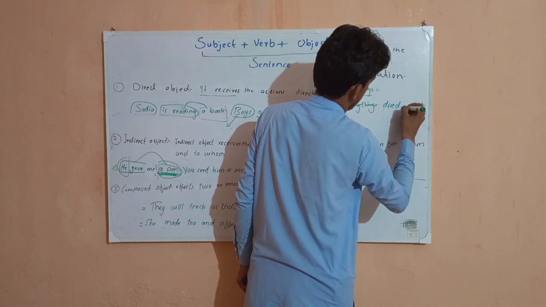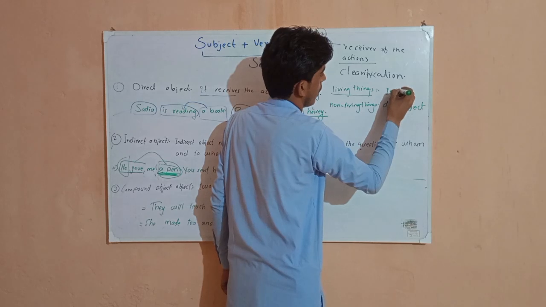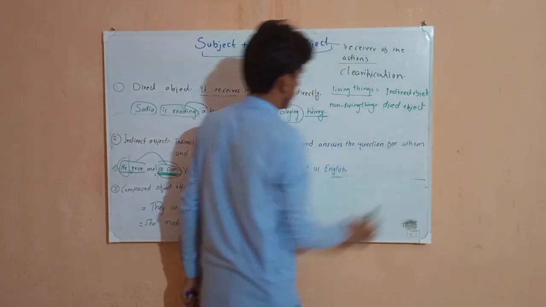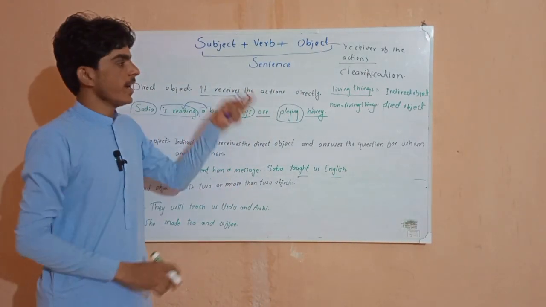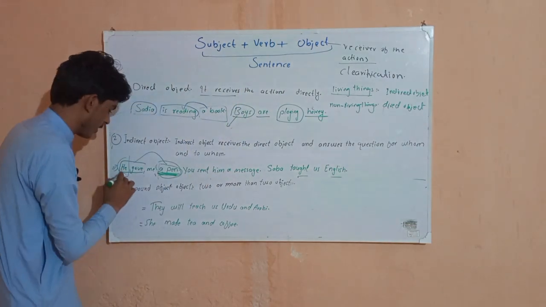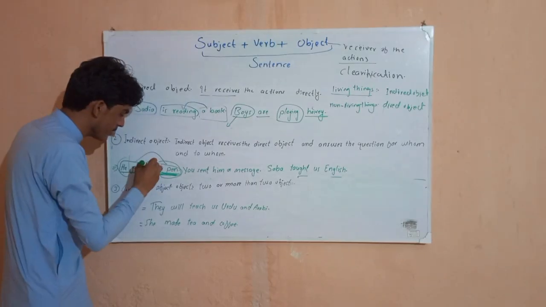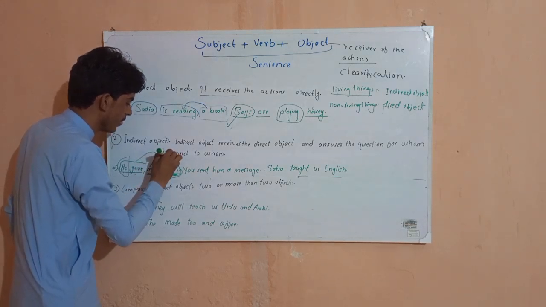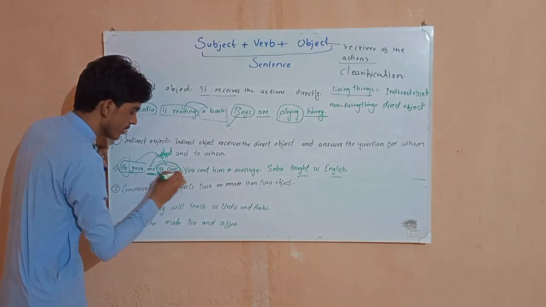And a living thing can be considered our indirect object. Now let's see how. Suppose a non-living thing we call the direct object, and a living thing we call the indirect object. In this sentence, just see, he gave me. When there are two objects, this me will be our indirect object. A pen is the non-living thing.